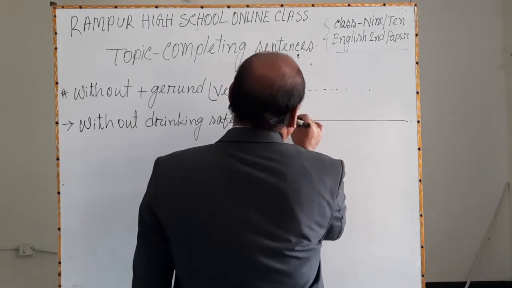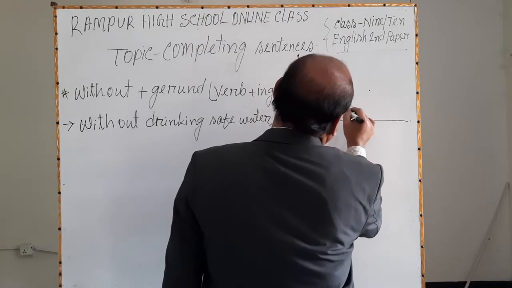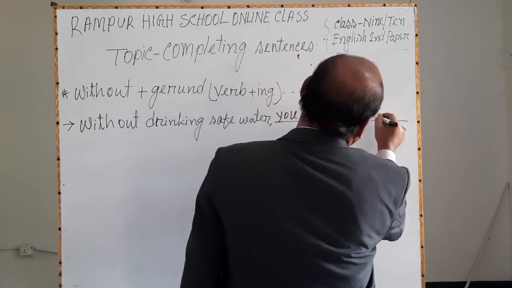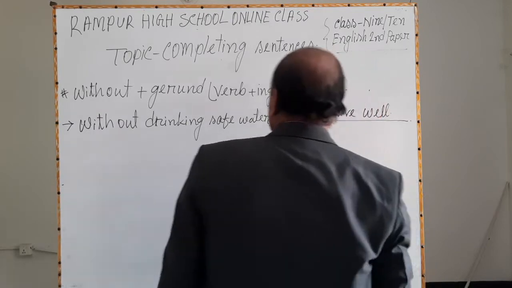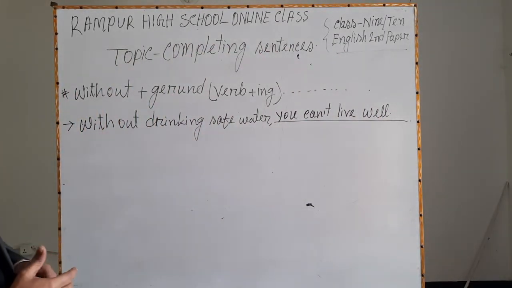You can't live well. Without drinking safe water, you can't live well.